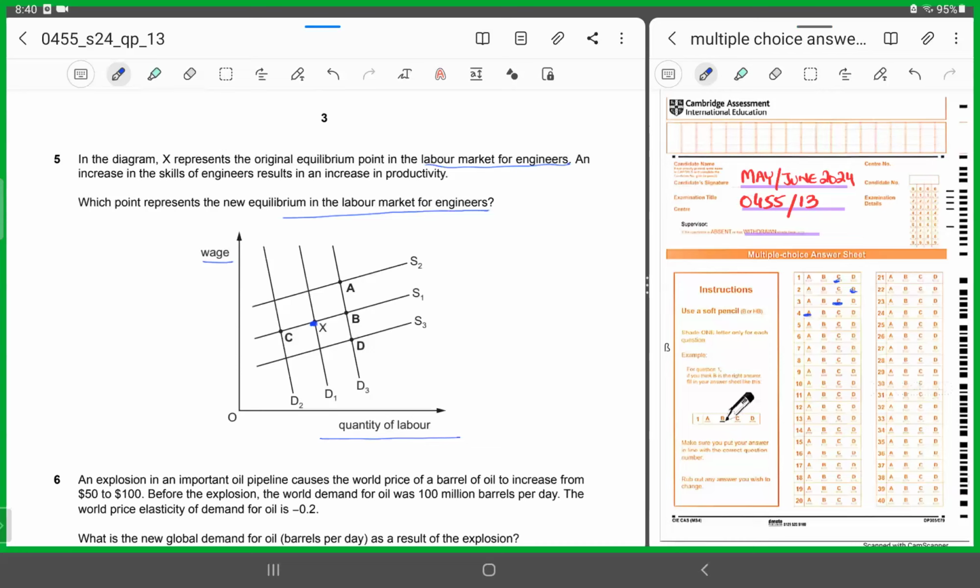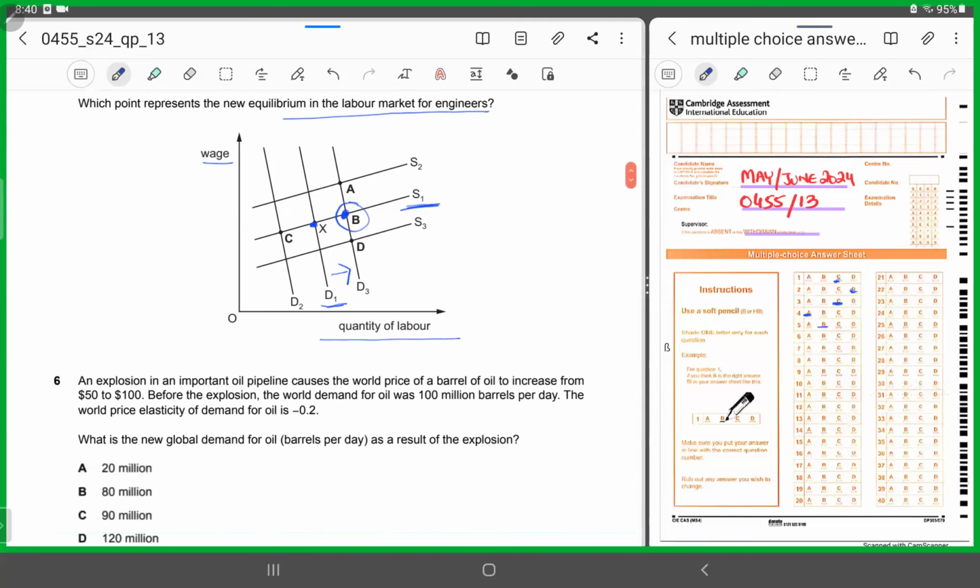So there would be a shift in the demand curve. We would remain on the same supply curve, but there would be a shift in the demand curve outwards. Initially, we were at D1. Now we'll move to D3, and keeping on the same supply curve S1, now we'll move to point B. Hence, now the new equilibrium position would be B. So for 5, it has to be option B.